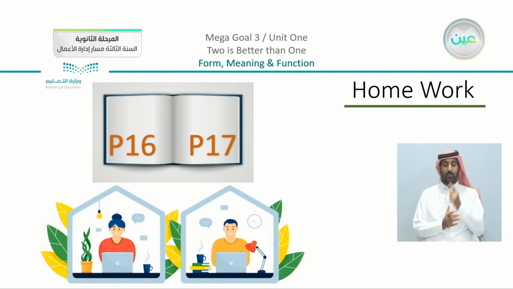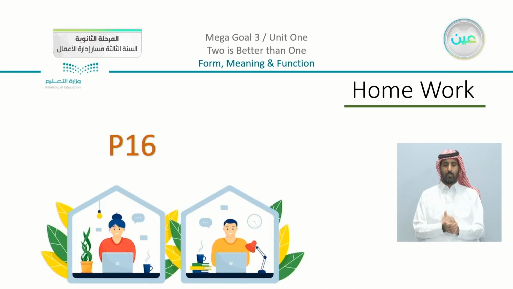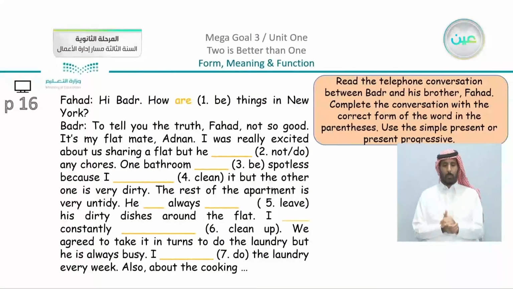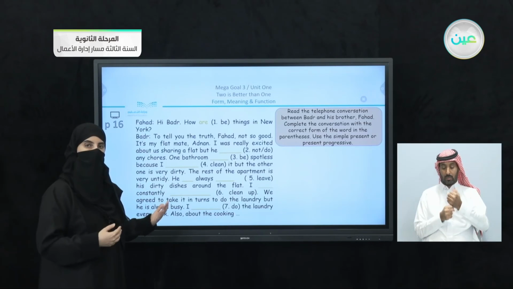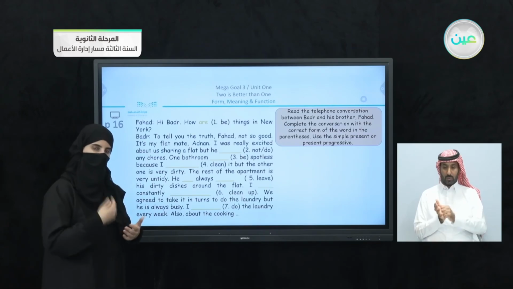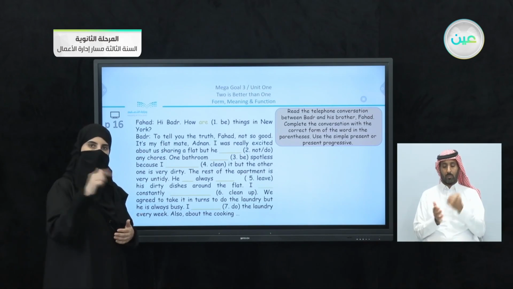You do have your homework. The homework is going to be the exercises on page number 16 and page number 17. Now we are just going to pass by them and see what we have here in the homework. We have here the first part, page 16, to read the telephone conversation between Badr and his brother Fahad. Complete the conversation with the correct form of the word in the parenthesis. Use the simple present or present progressive. So I'm going to give you this as homework to take your time and just check your answers with me next time, inshallah.